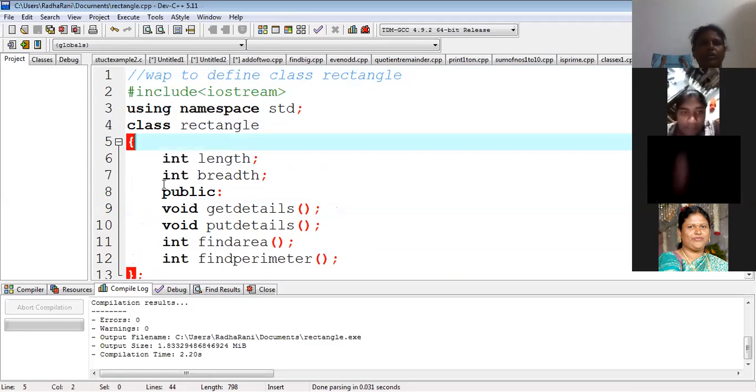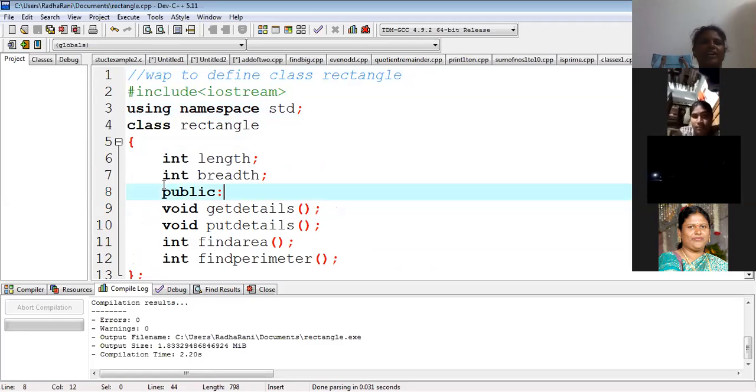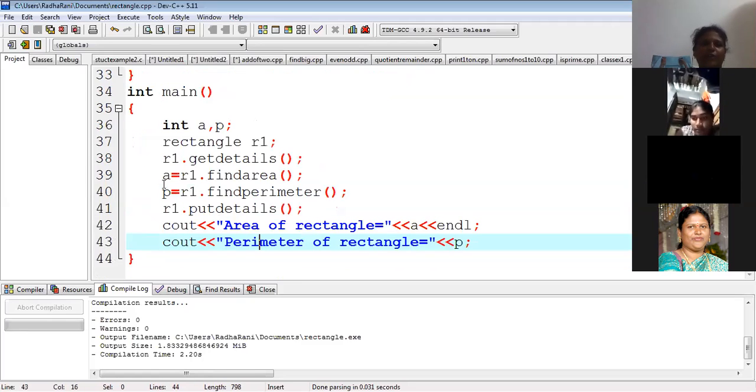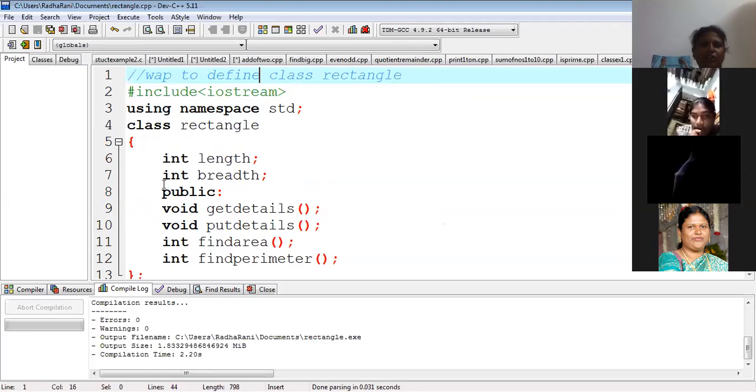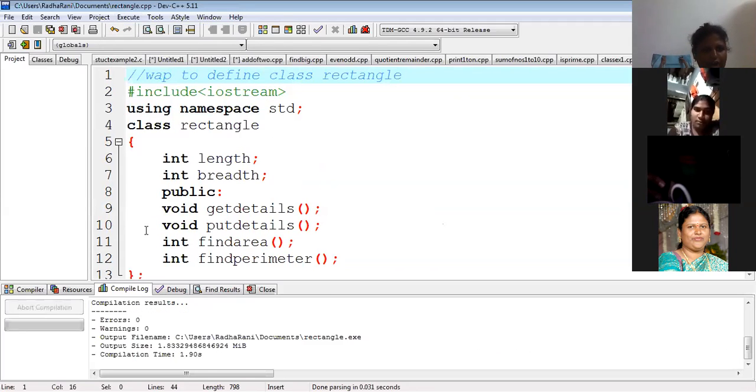You have to identify this. Otherwise, even if you leave this, you will get so many errors, 100 errors. But the only thing is, you need to include the std namespace. That's it. Now I am going for the compilation. I think most probably we got error 0 and warning 0. Shall I run the program now?